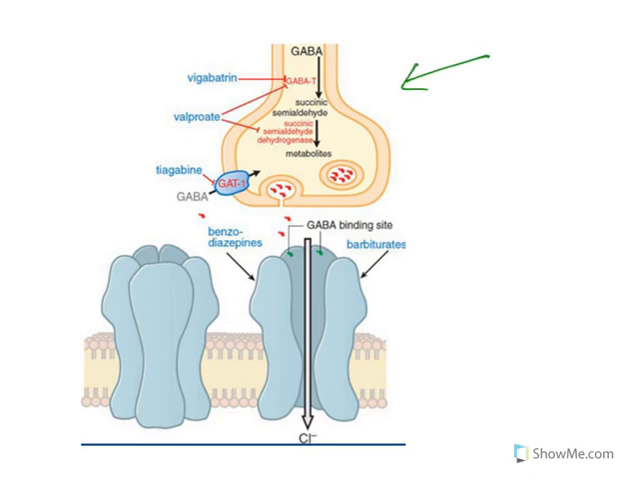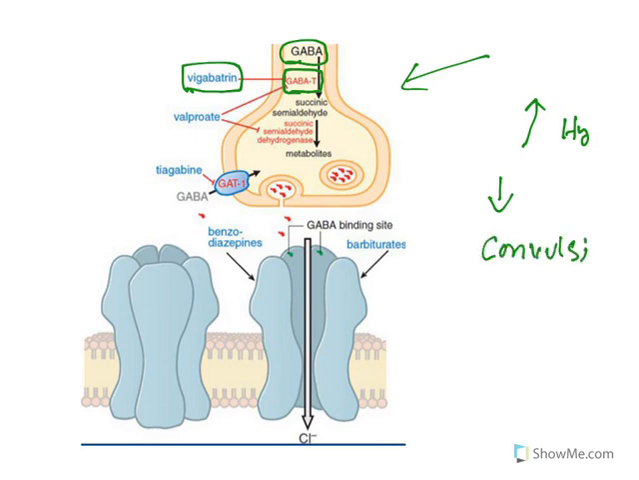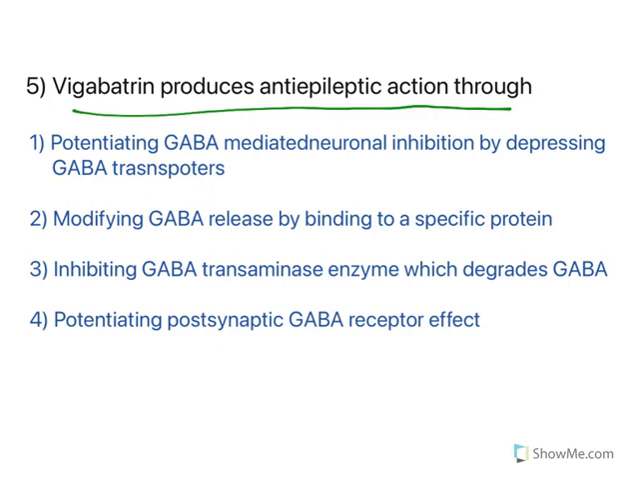GABA is metabolized by GABA transaminase, and that metabolism is inhibited by vigabatrin. If the metabolism is inhibited, GABA levels are increased. If GABA levels are increased, it causes hyperpolarization, reduces CNS excitement, and it can be used to treat convulsions. This is how vigabatrin acts. So what is the answer? Inhibiting the GABA transaminase enzyme which degrades GABA. So this is the answer. This is a direct mechanism related question.